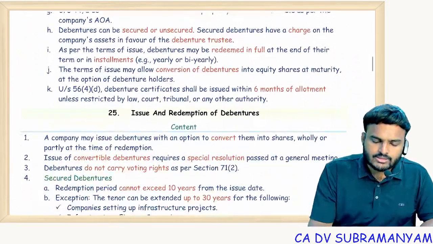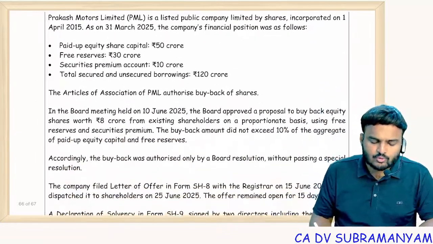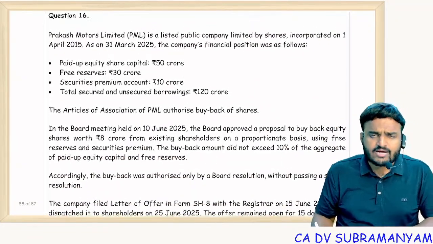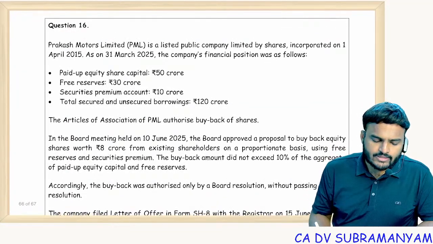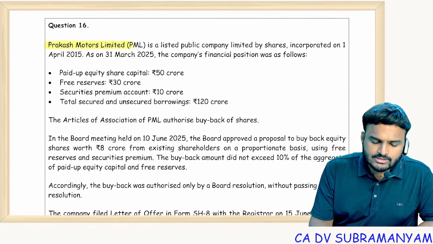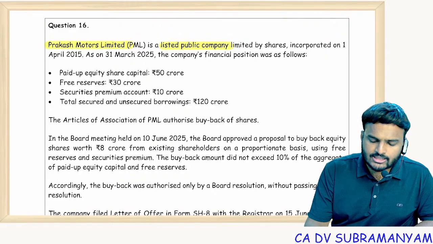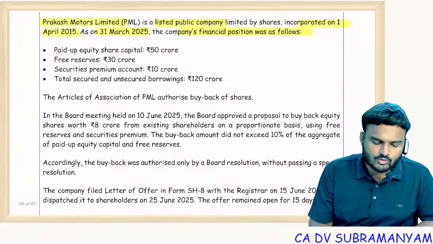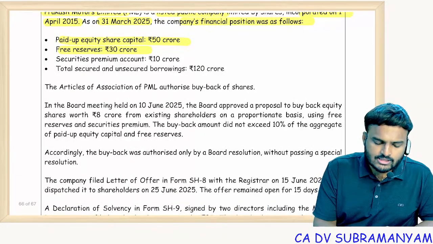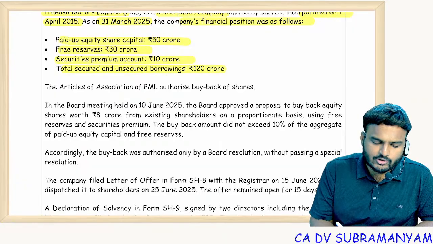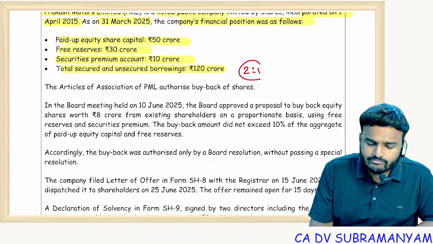Okay. Next, last exceptional question of this share capital. After that, we had only one concept, debentures. I'll do a quick revision of debentures, don't worry. Prakash Motors Limited is a listed public company limited by shares incorporated on 1st April 2015. As on 31st March 25, company financial position was as follows. Paid up share capital 50 crores, free reserves 30 crores, security premium account 10 crores, secured and unsecured borrowings 120 crores. So you need to check debt equity ratio.